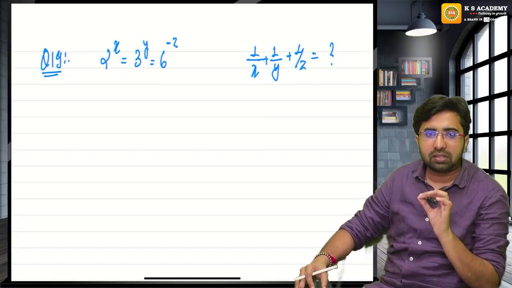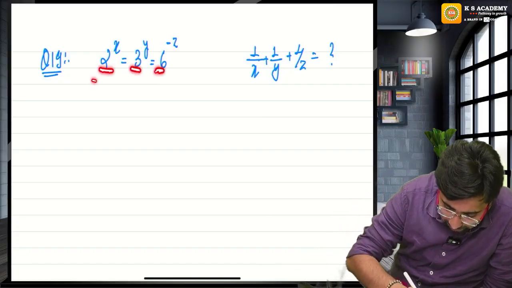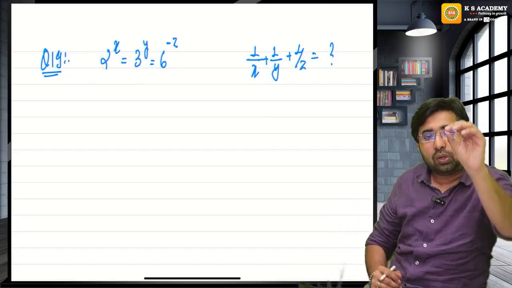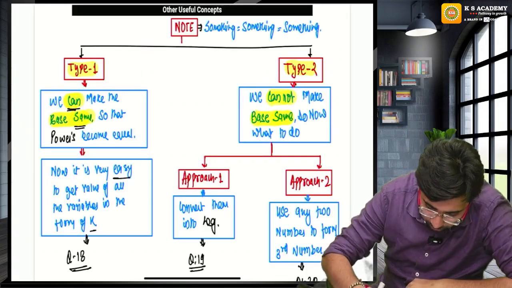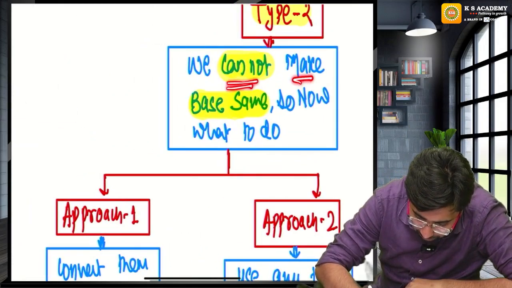Am I right or wrong guys? Can you make the base 2? Can you make the base 3? Yes or no guys? You cannot make the base same. So this is a type 2 question. In type 2, we cannot make the base same.